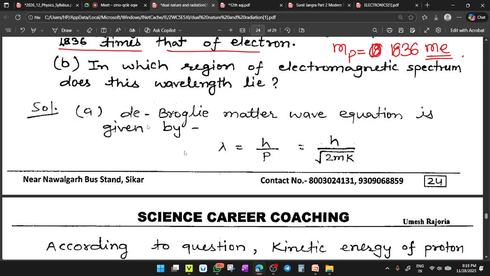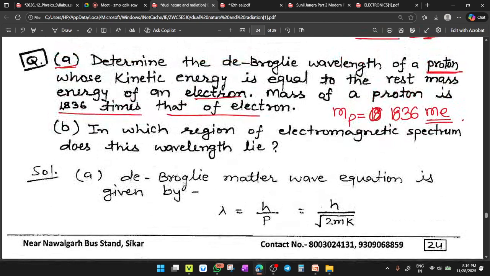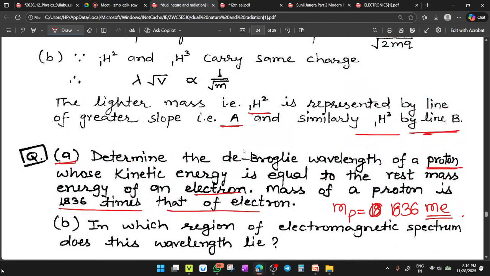Okay, students. So first part, we have to determine the de Broglie wavelength of a proton whose kinetic energy is equal to the rest mass energy of an electron. Rest mass energy, by the Einstein equation, is m naught c square.